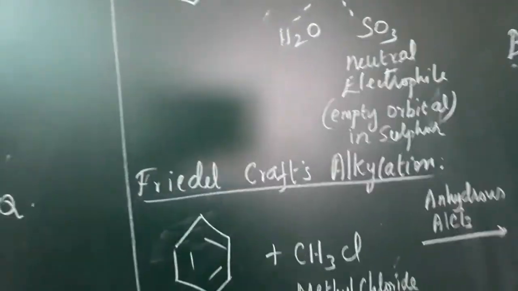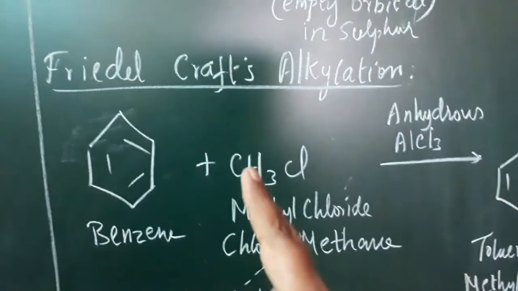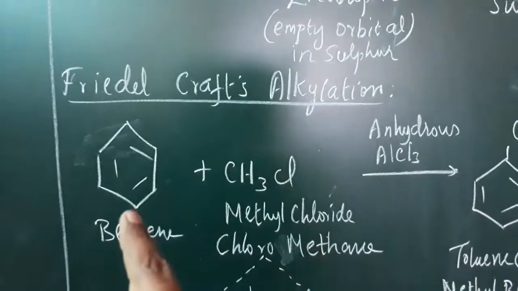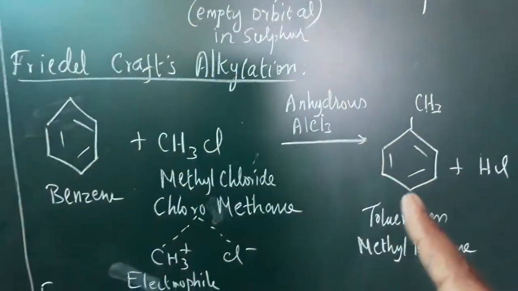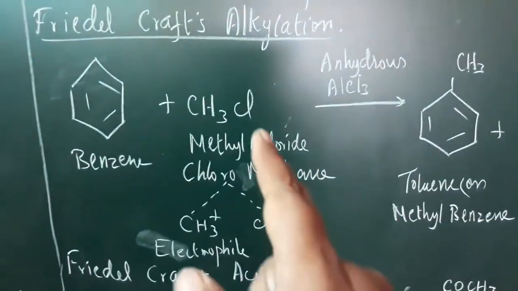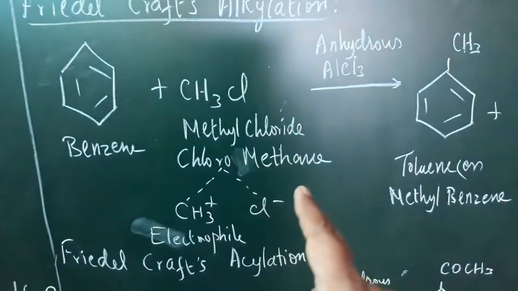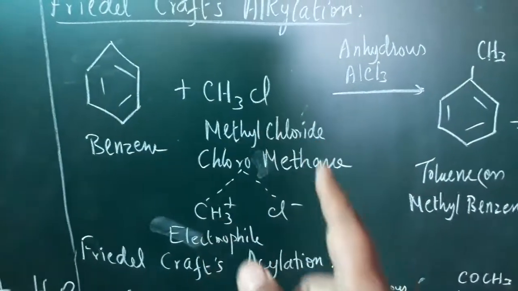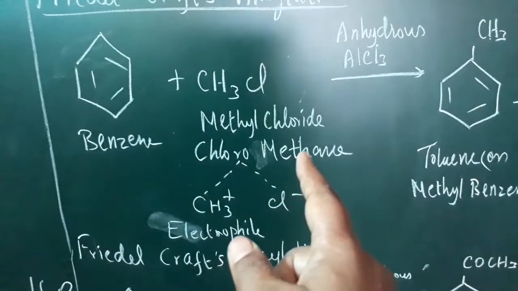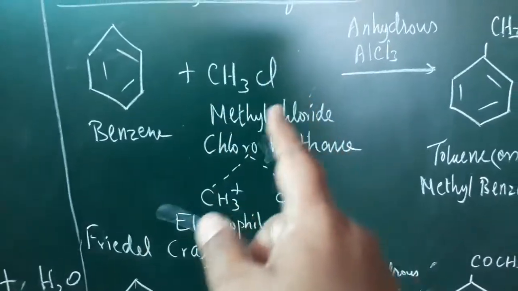Now the next reaction, Friedel-Crafts alkylation. Alkylation means we are going to add the alkyl. See that CH3 is the methyl, it is one of the alkyls. That alkyl is added with the benzene. Okay, now benzene is added. Now methyl chloride, the name of the compound is methyl chloride, and chloromethane. Chlorine is the substitution. One carbon means meth, and single bond is ane, so methane, and chloro is the substitution. In front of the root word, which one is the root word? Meth is the root word. In front of the root word, chloro is added. So chloromethane is the IUPAC name of this methyl chloride.